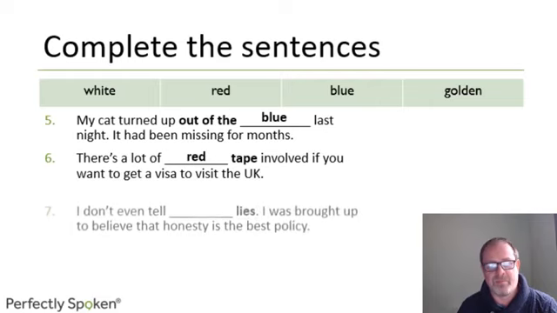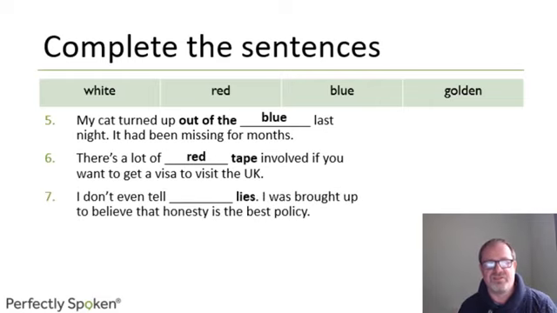Red tape. Number 7, I don't even tell something lies. I was brought up to believe that honesty is the best policy. This is actually a saying in English. Honesty is the best policy means it's always best to tell the truth. So I don't even tell very small, insignificant lies. I don't tell even white lies.